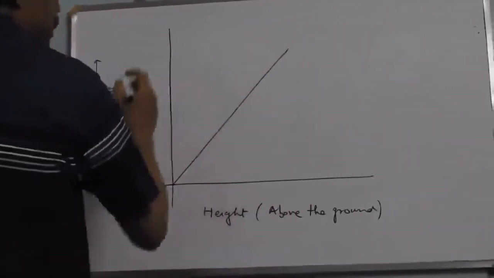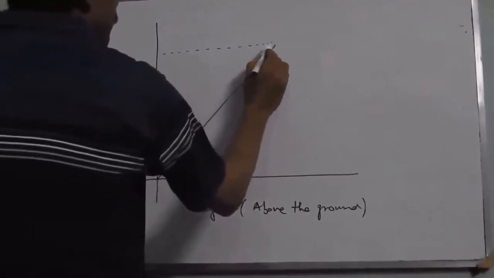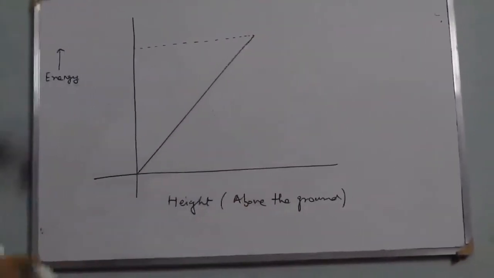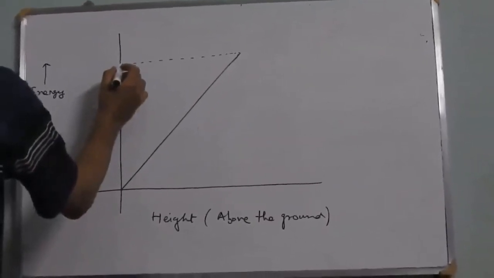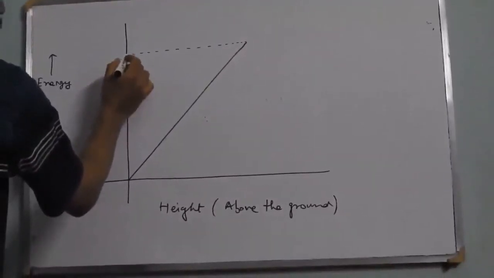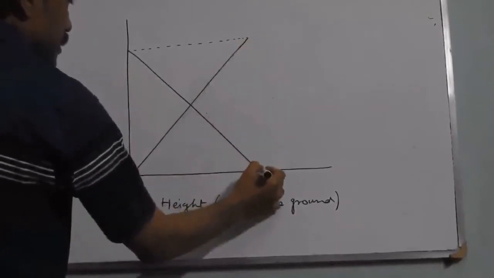When it reaches the maximum height, its energy completely becomes potential. So at the maximum height, the kinetic energy, which was maximum when it was released, decreases, and this is what we get.